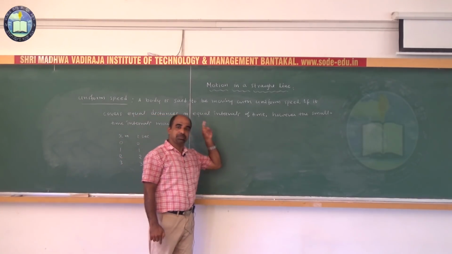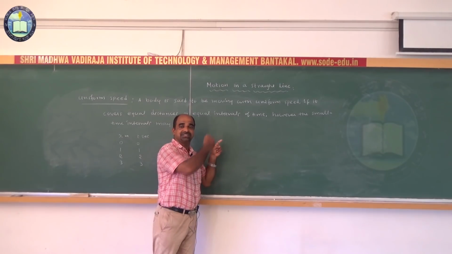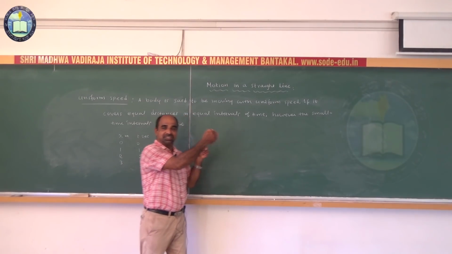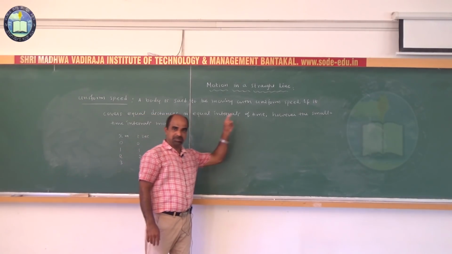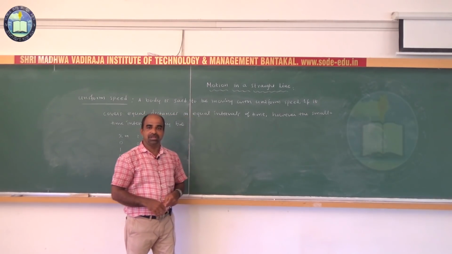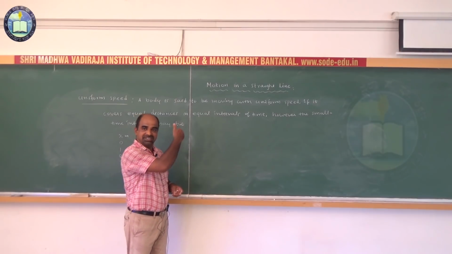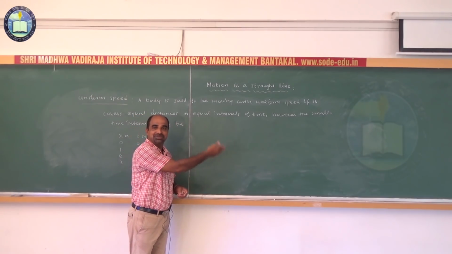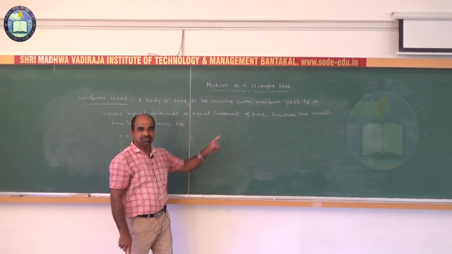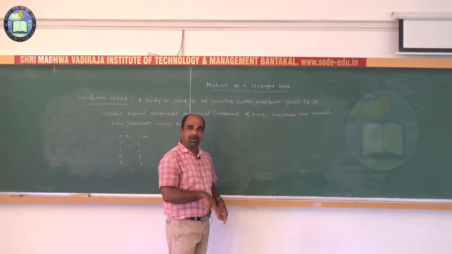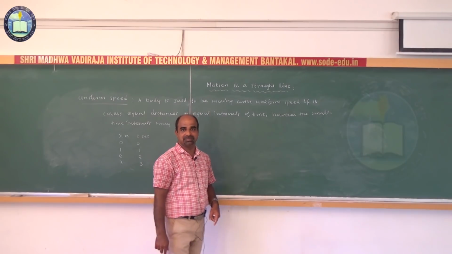I also explained the difference between distance and displacement. Distance is the actual length of the path traversed by a body. Displacement is the change in position of a body in a particular direction. Distance is a scalar, displacement is a vector. Distance is always positive, displacement may be negative, 0 or positive, isn't it?